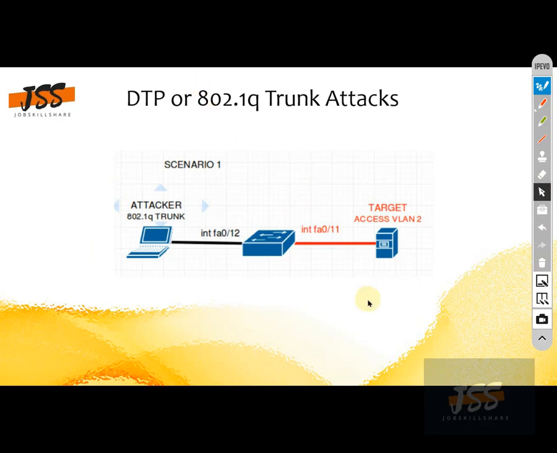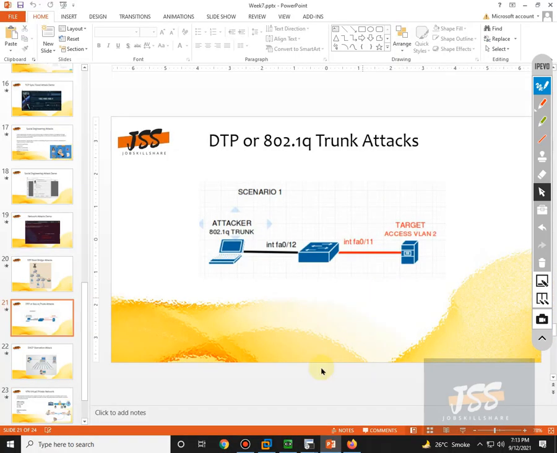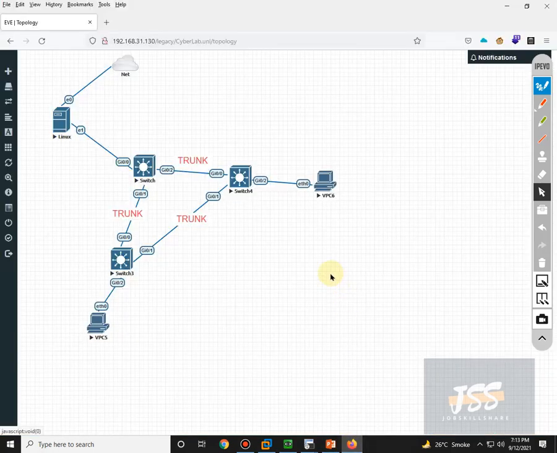So let's very quickly launch this attack in our topology, and I will show you how. If I take you to the topology, as you can see, these links are trunks, these links are trunks, these links are trunks.